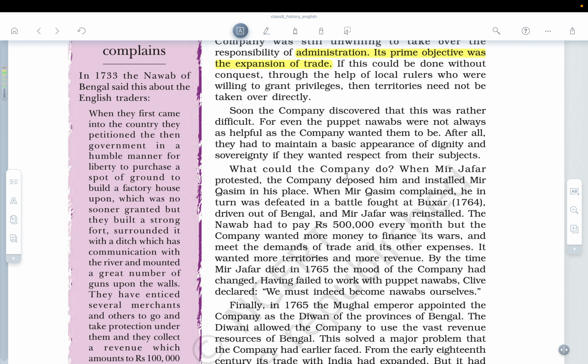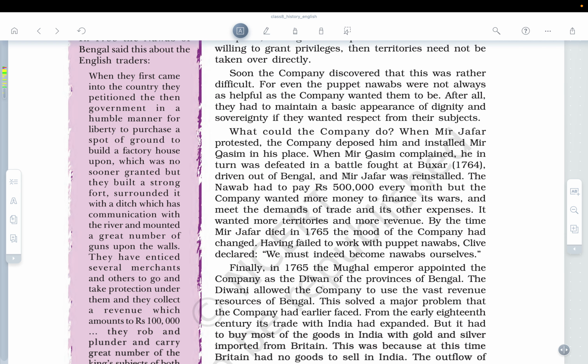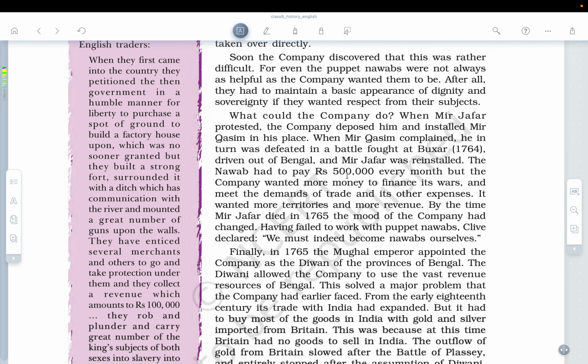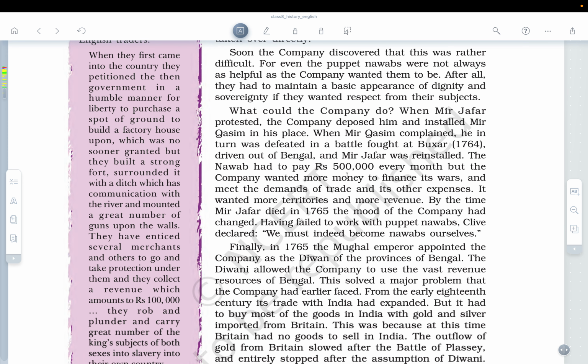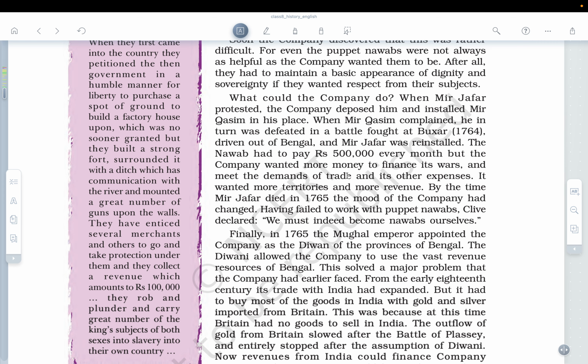By the time Mir Jafar died in 1765, the mood of the company had changed. Having failed to work with a puppet Nawab, Clive declared, "We must indeed become Nawab ourselves." So finally Clive thought that enough is enough. Now I'm not going to sit idle or sit at the mercy of the Nawabs of Bengal, we would become the Nawabs. Okay, and we'll see how they became the Nawabs.